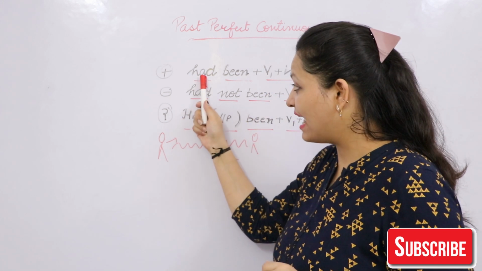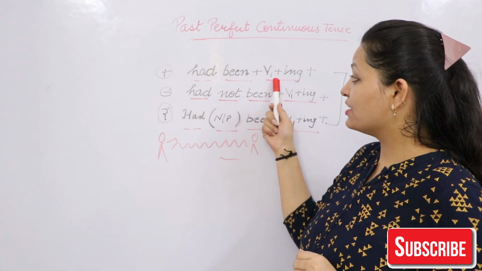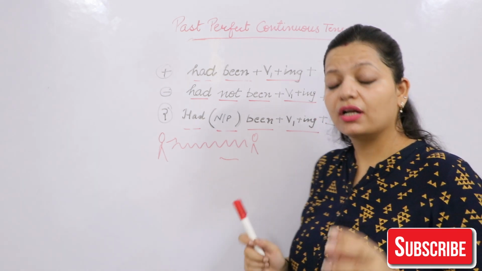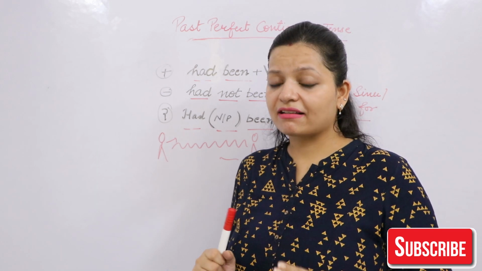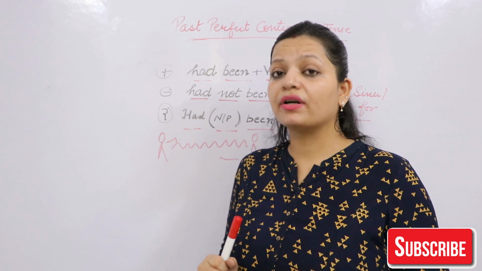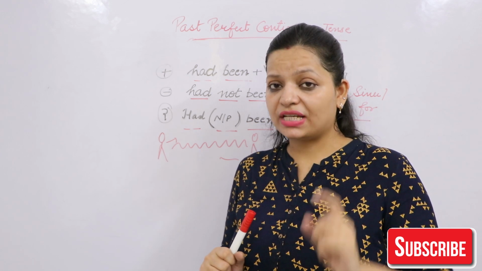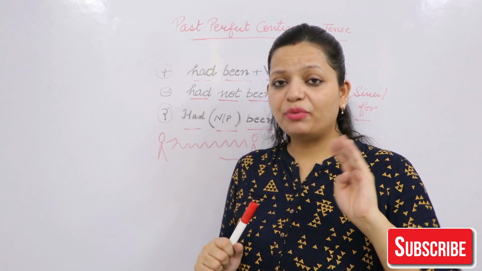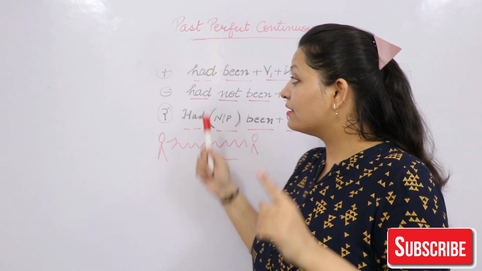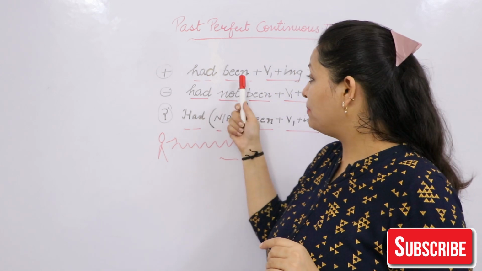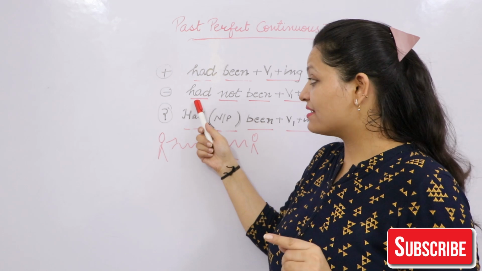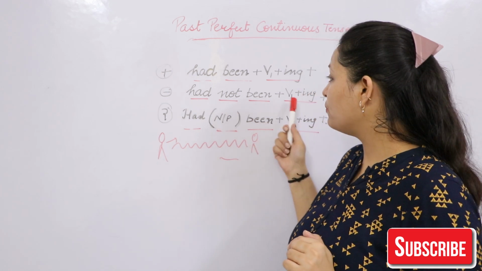The formula is had been V1 ing plus since and for. Since and for I have already discussed in the last video, which is for present perfect continuous tense. You can just find the link here. You'll be able to understand that. And the formula for this is had been V1 ing. For negative, had not been V1 ing.